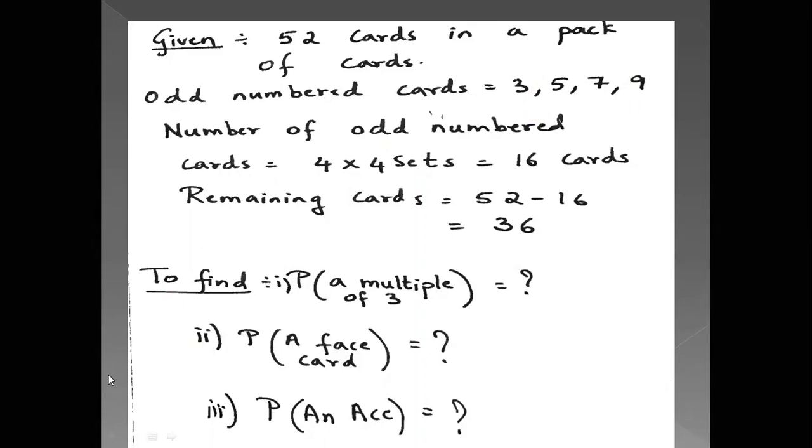So now what is left? I'm just writing over here multiple of 6 for you to compare. When it is said multiple of 6, it is 3, 6, 9. Okay. Now already we have removed these odd numbered cards. That means if we have removed these odd numbered cards, then 3 gets cancelled and 9 gets cancelled. Means what is left? Only 6 is left. So that particular card is the possibility when we are saying multiple of 3. Okay, so just keep this in mind.